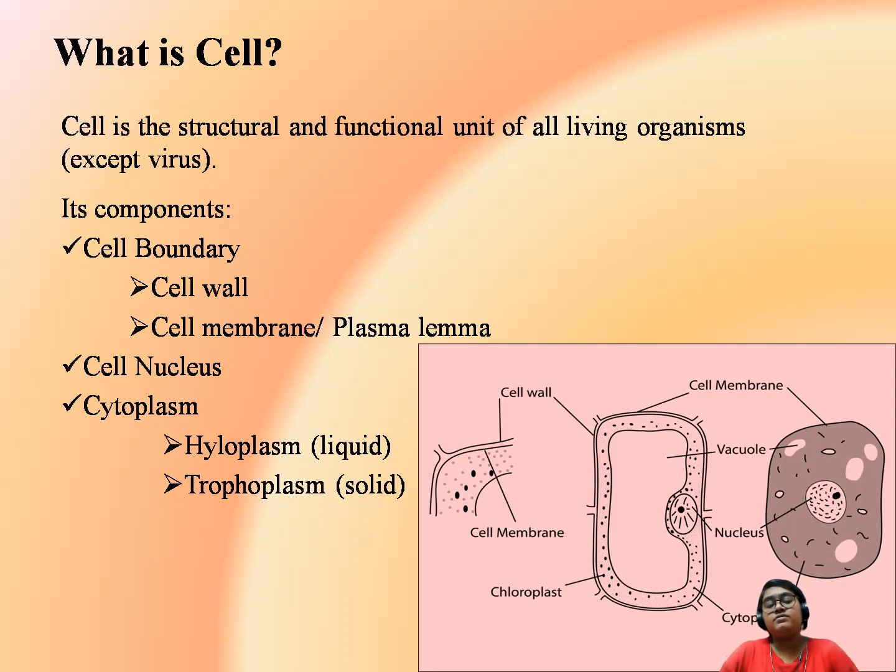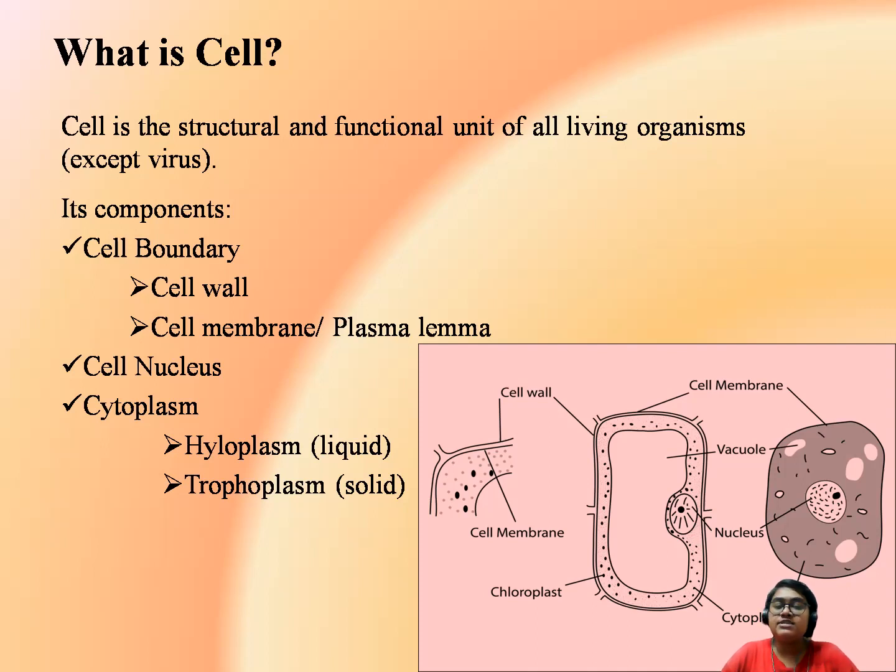Now, why do we need all these three? Let us first know something about the cell nucleus. This cell nucleus is called the head of the cell. Why is it called the head of the cell? Because all the functions or activities going on inside the cell, for example, replication of DNA or protein synthesis, anything going on inside the cell is governed or controlled by the cell nucleus. So that's why it is called the head of the cell.